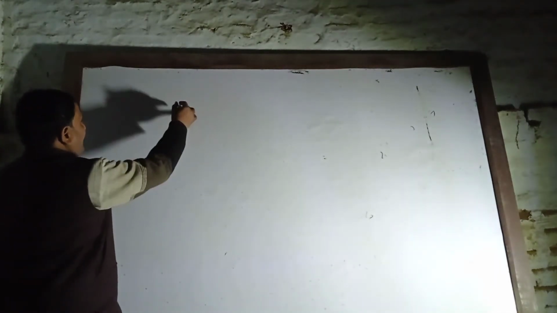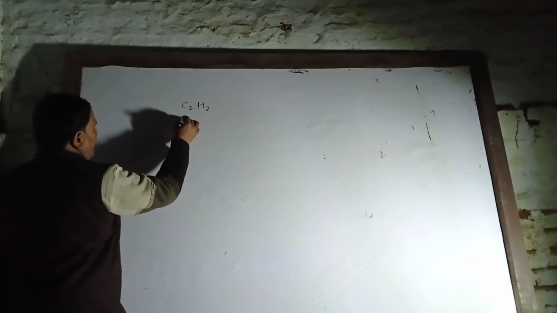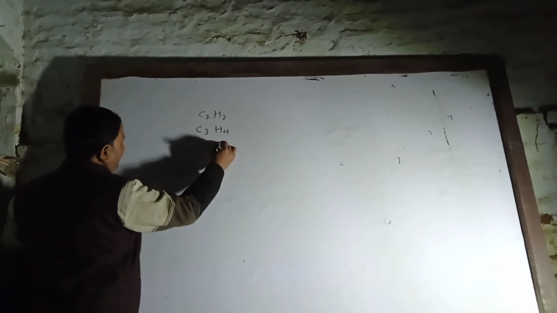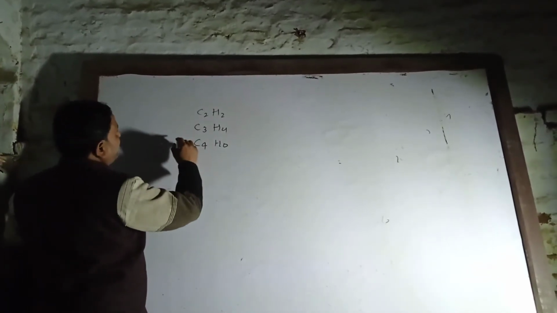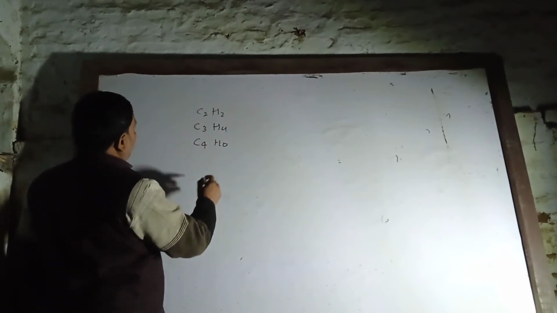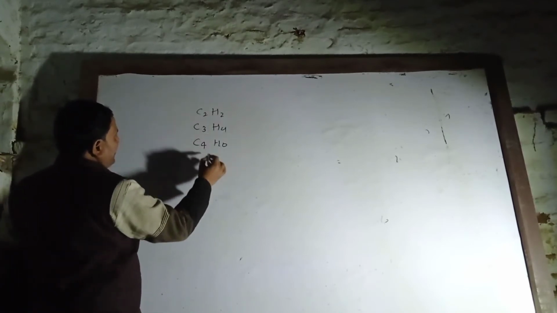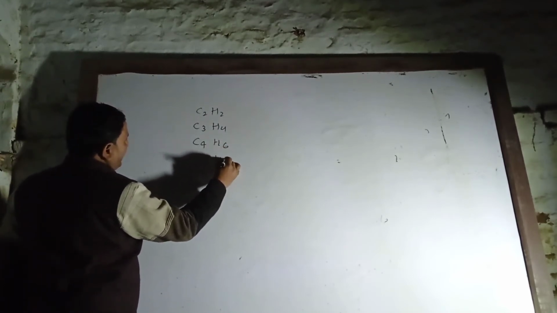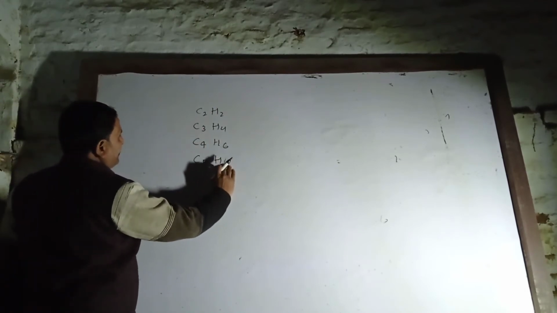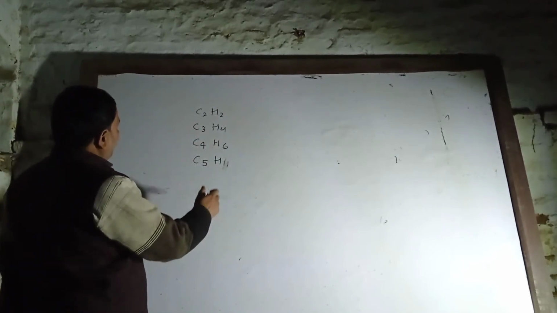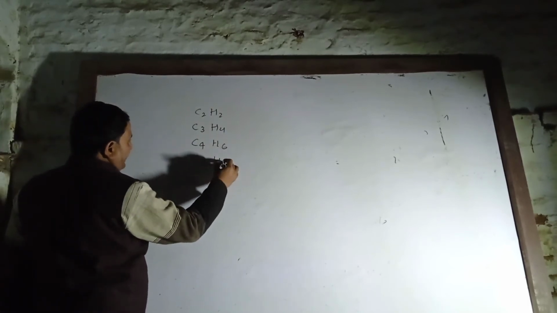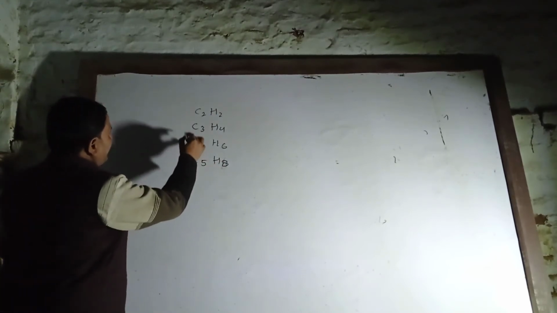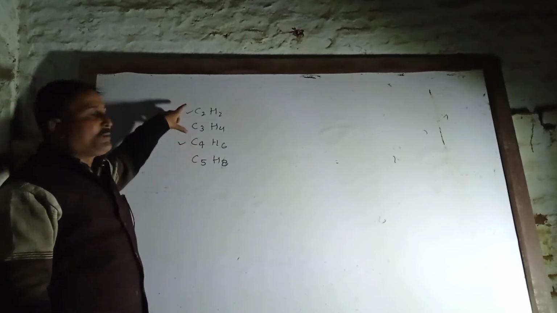Suppose this is ethine C2H2, C3H4 propyne, butane, pentane. In these cases the empirical formula will change.